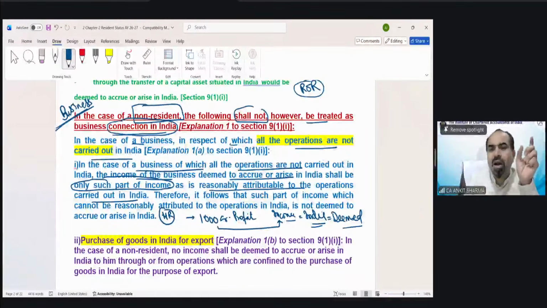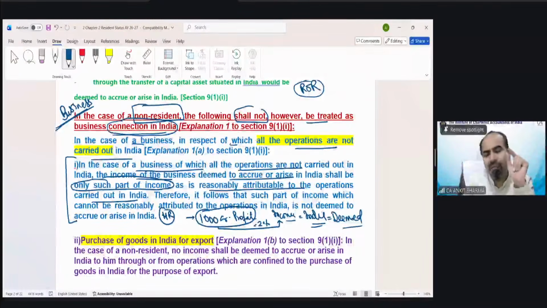A proportionate part of this profit could be treated as deemed to arise. We can find out the cost of those tires proportionate to the value of the car, and suppose it's like 2%. Then out of this 1000 crore, we can assume 2% is deemed to arise in India. That will depend on a case-to-case basis. But the concept is, if all the business operations are not carried out in India, then only that part of income could be treated as deemed to arise which is attributable, not the full profit. Understood? Simple.